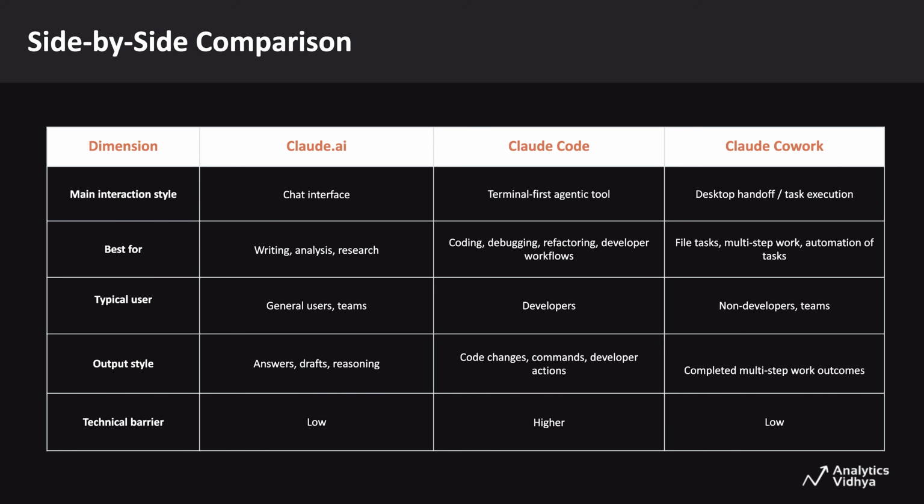Now, let's make the differences more concrete. Claude.ai is mostly conversation-oriented. Claude Code is action-oriented inside technical environments, and Co-work is action-oriented for desktop and team workflows. So while Claude.ai often helps you reason through a task, the other two move closer to execution. The big difference is where that execution happens, in code for Claude Code and in everyday work tools for Co-work.